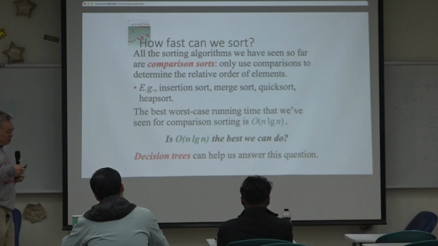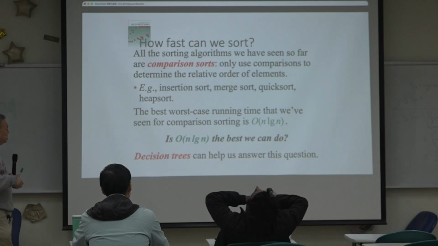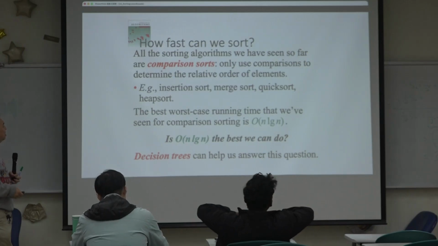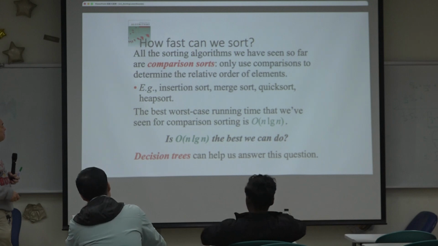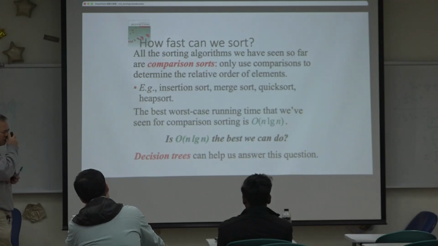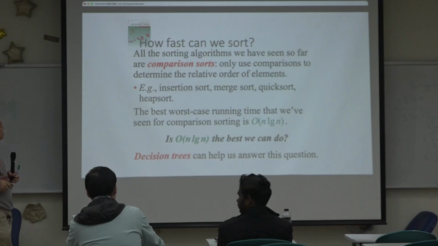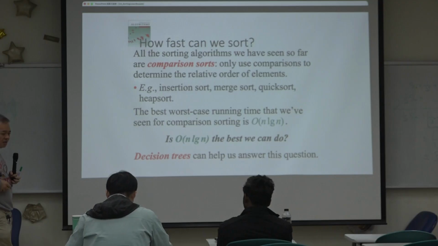So as I just mentioned, all the sorting algorithms we have discussed so far are what we call comparison-based sorting algorithms. We use comparisons to determine the relative order of elements. This includes insertion sort, merge sort, quick sort, heap sort, and bubble sort.